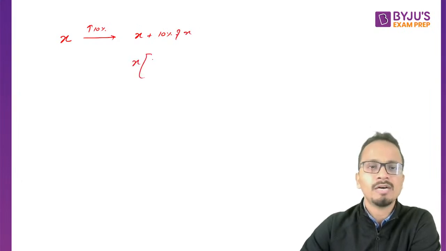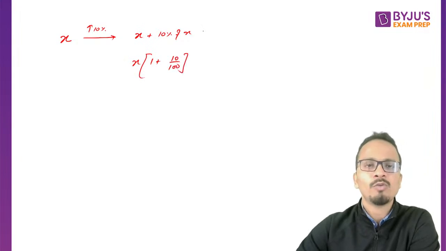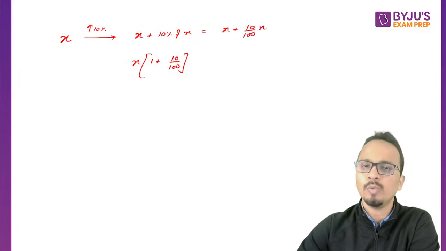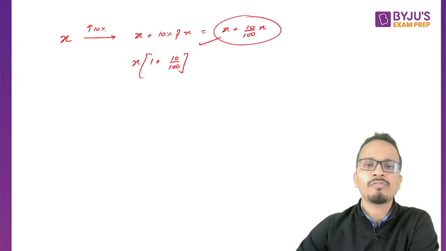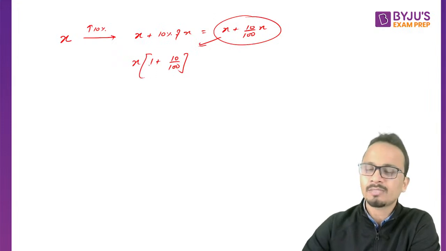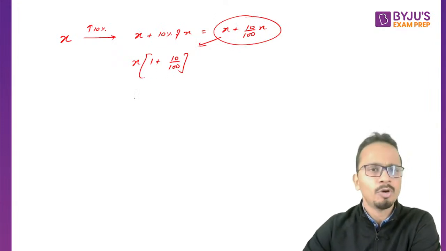Taking X common, we write it as 1 plus 10 upon 100. I'll write one more step here: X plus 10 upon 100 into X. Now you can take X common from here and write it as X bracket 1 plus 10 upon 100.